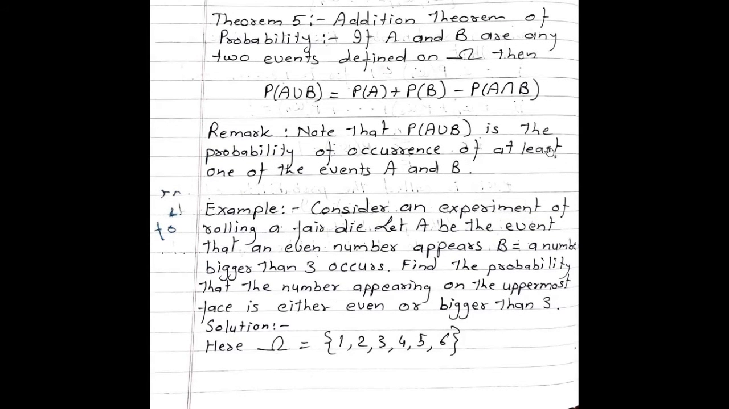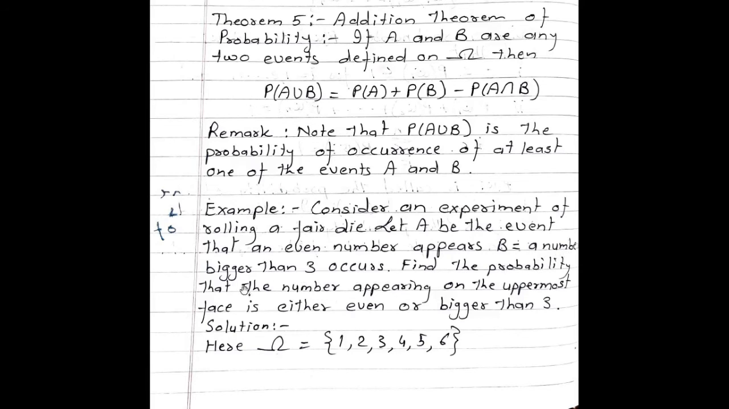See the example based on this concept. Example, consider an experiment of rolling a fair die. Let A be the event that an even number appears and B be the event that a number bigger than 3 occurs.